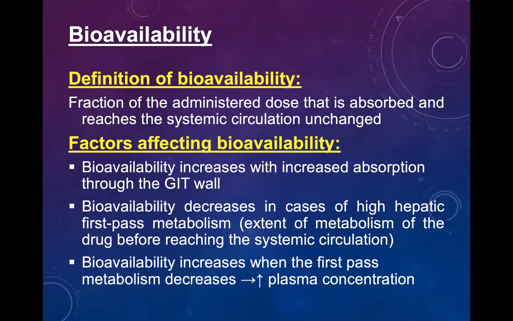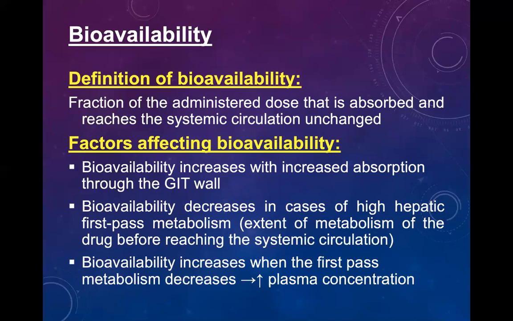And what is the checkpoint? The checkpoint in our body is called first pass metabolism, or we can say enterohepatic cycling. Entero means intestine, hepatic means liver, and cycle.